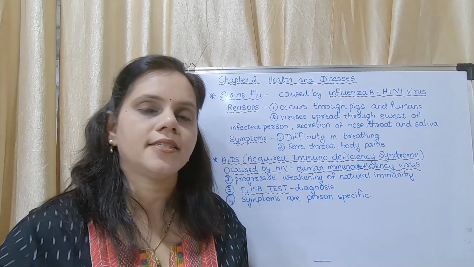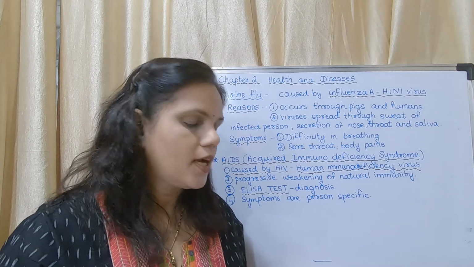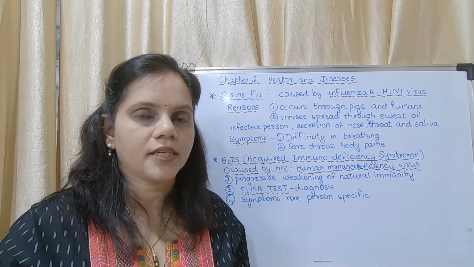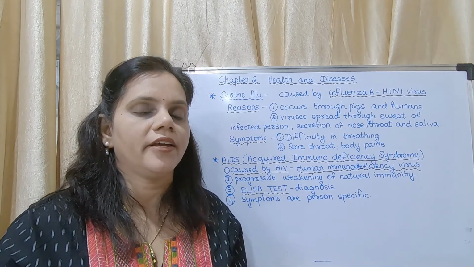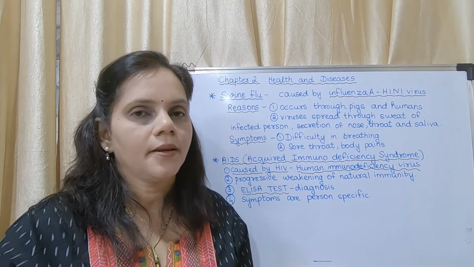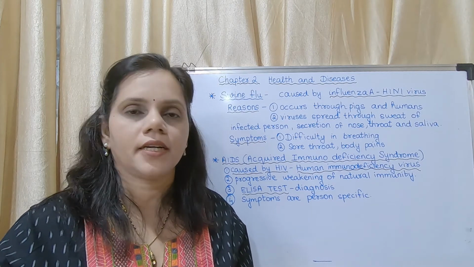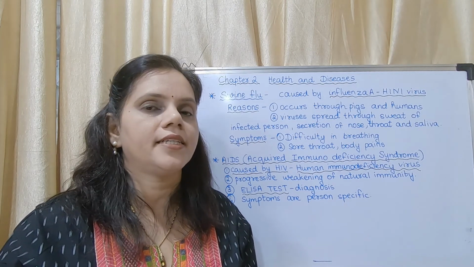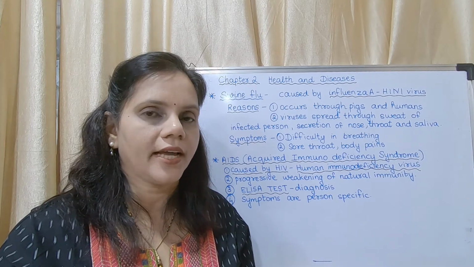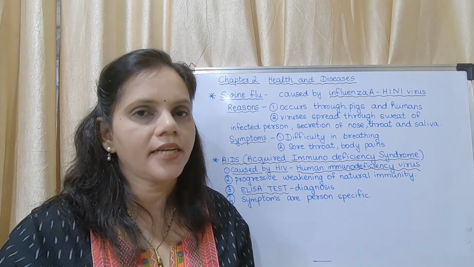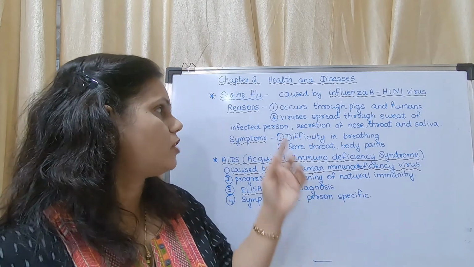So this is a disease which is spread through contaminated blood and contaminated body fluids. Contaminated means those body fluids in which the virus is present. Just by physical contact the disease is not spread. It spreads by sexual contact or if you come in contact with the blood of the infected person. So this is about AIDS.